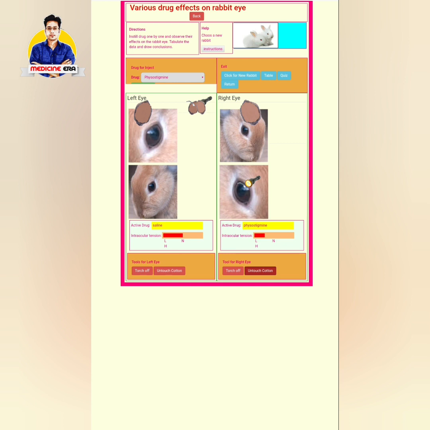So we can assume that there will be no change or any difference between the control eye and the test eye after injecting the physostigmine and after injecting the saline, in case of corneal reflex and also the light reflex. Okay, so after injecting the physostigmine, you have to measure the diameter of that particular eye.